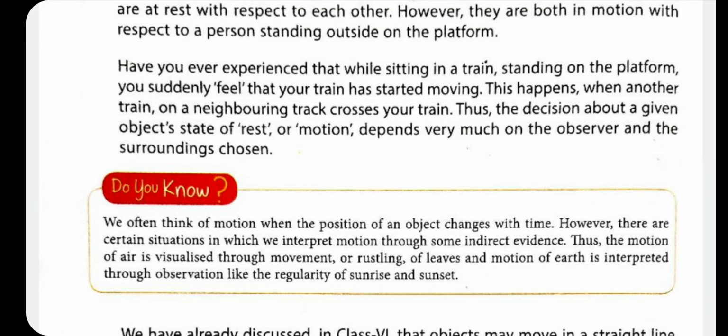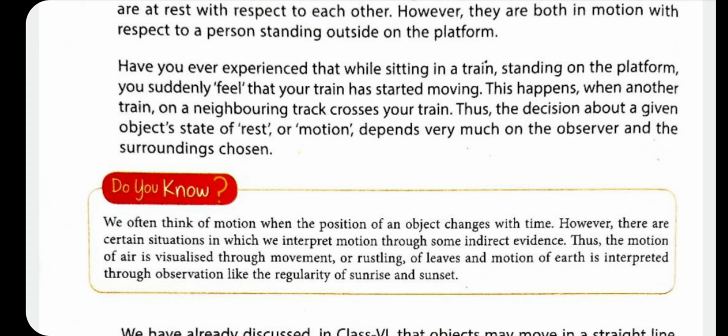Now one important point is given there. We often think of motion when the position of an object changes with time. However, there are certain situations in which we interpret motion through some indirect evidence. Thus, the motion of air is visualized through movement. We cannot see it, but we can feel the motion of air or the rustling of leaves. And motion of earth is interpreted through observation, like the regularity of sunrise and sunset.